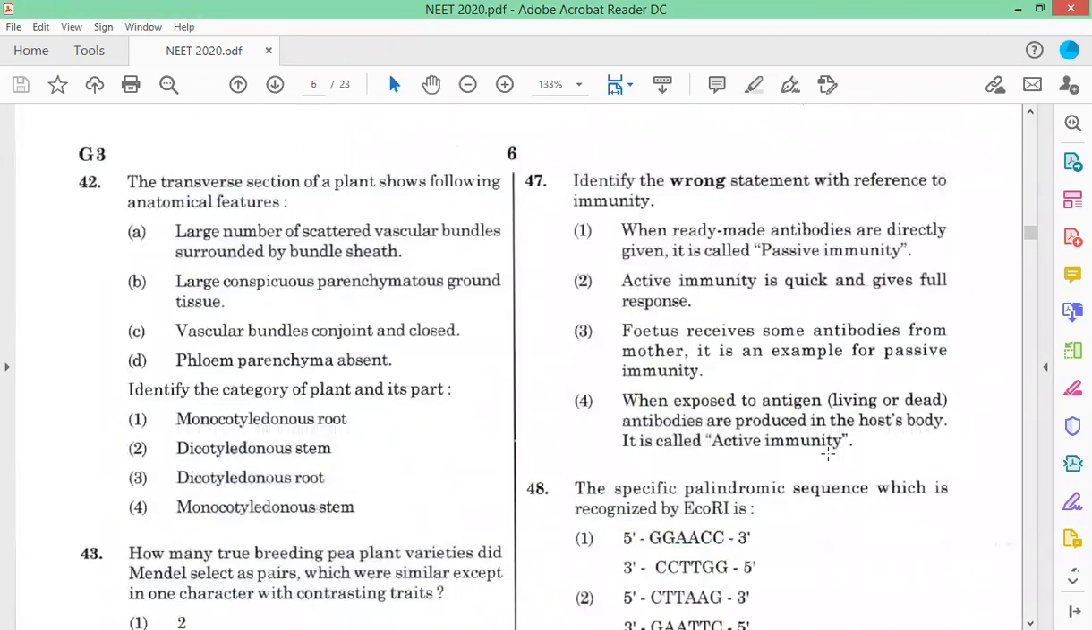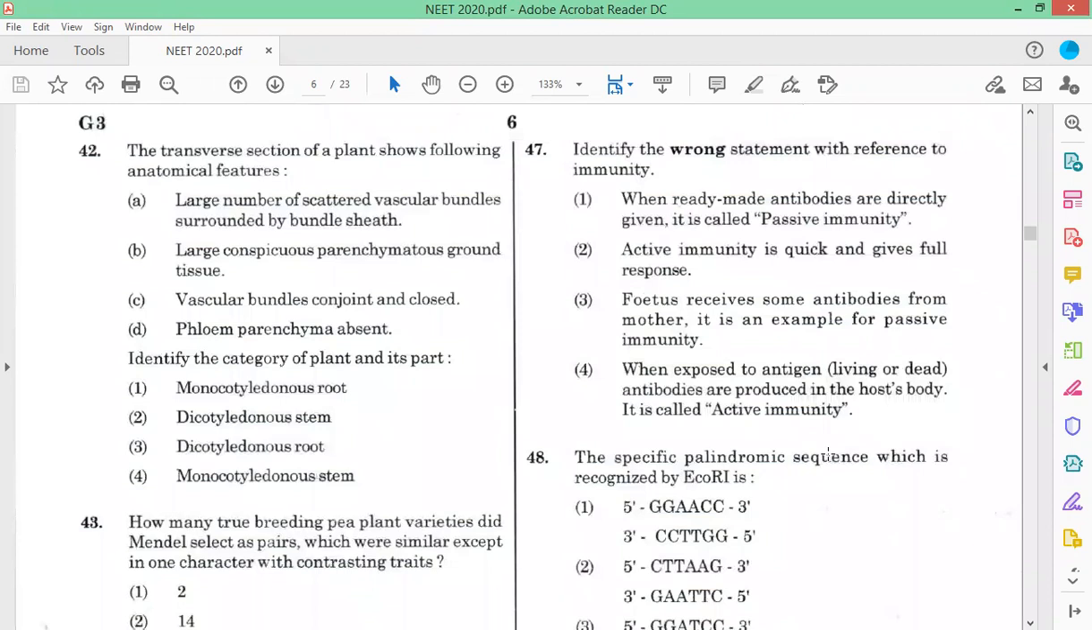Question number 47. Which of the following is the wrong statement with reference to immunity? When ready-made antibodies are directly given, it is called passive immunity. Passive immunity is of two types: natural passive and artificial passive. Artificial passive, like in the case of snake venom. Natural passive, like in the case of a breastfeeding mother, whose milk contains IgA. That is natural passive.